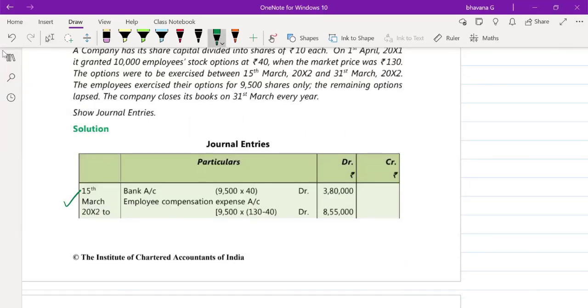So in this video we are going to see all the illustrations and practical problems from ICAI study material for ESOP. Those who have not yet seen all the concepts, I have first explained all the concepts in part 1 of ESOP. I'll try to link it in the I button as well as in the description box below. So first check that out, see all the concepts and then come back to these sums.